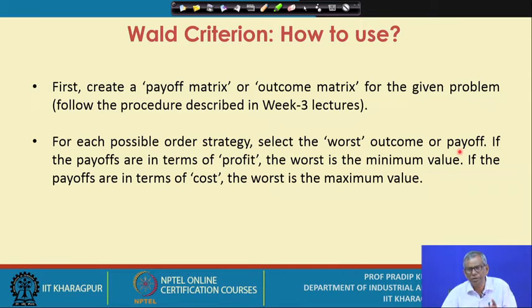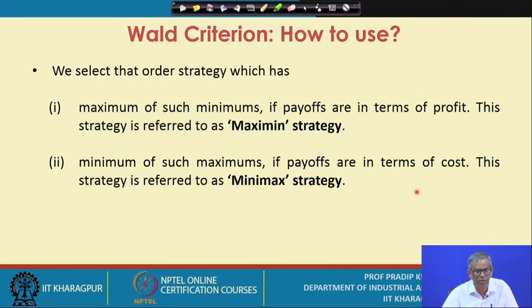Whereas if the payoff matrix you have created is in terms of cost, you select that particular demand level against a particular order strategy for which the outcome in terms of cost is worst, that means the maximum cost value. If the payoffs are in terms of profit, the worst is the minimum value. If the payoffs are in terms of cost, the worst is the maximum value. Is it okay? So it is well understood.